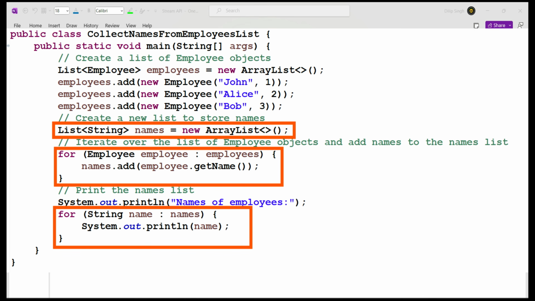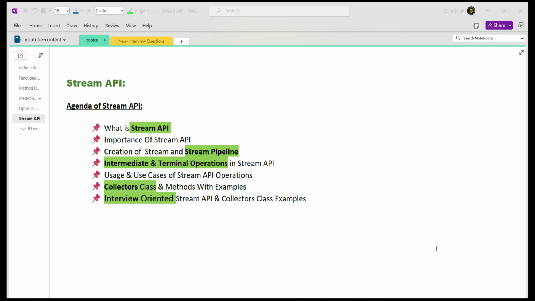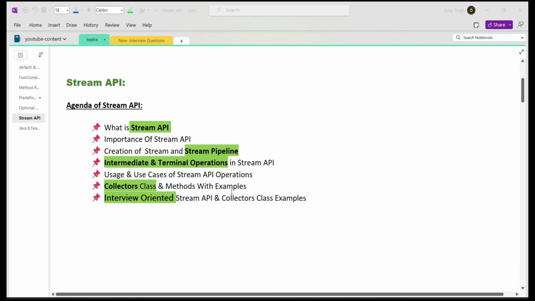But now those functionalities are being replaced by the Stream API features. It means we are using Stream API to operate on collection objects in most cases.